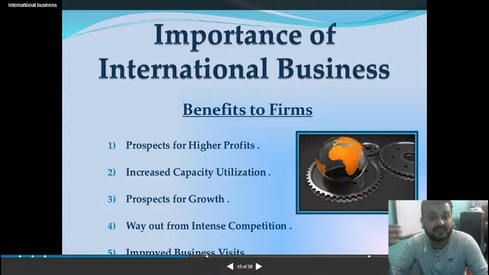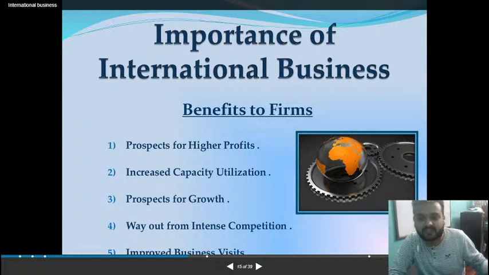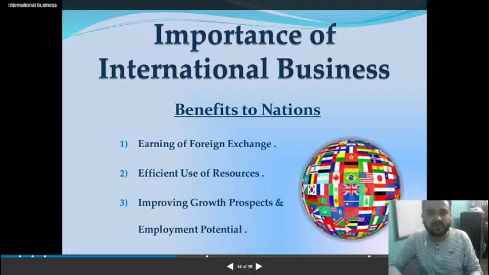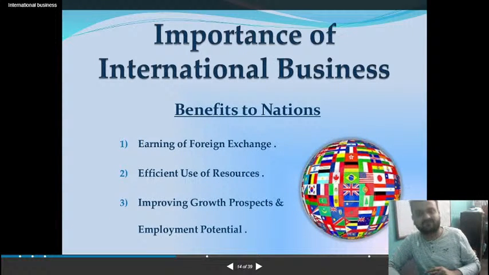Increased capacity utilization. Your capacity for production will also increase. Your company will grow. There are growth prospects and intense competition. So if there is competition on the other side, your company will start growing and improving your production. Okay. So these are the two importance. One is benefit to a nation. As a nation as a whole, what is international business giving you? Your nation is earning in foreign currencies, growth is happening and resources are being utilized properly.